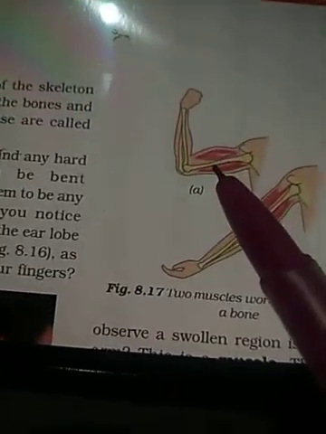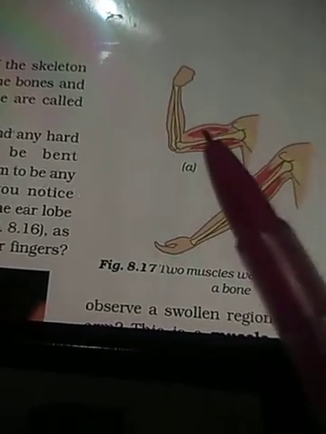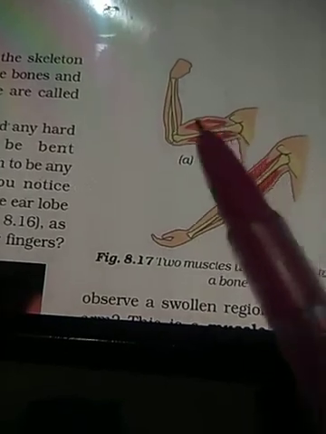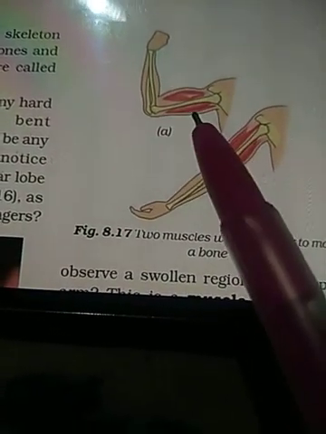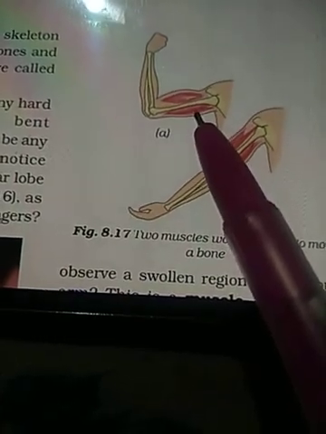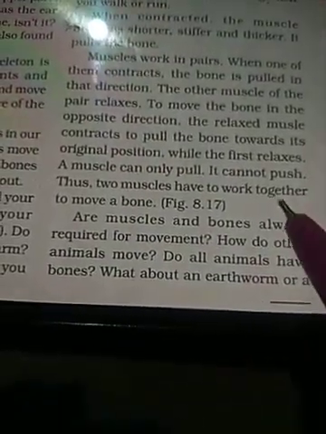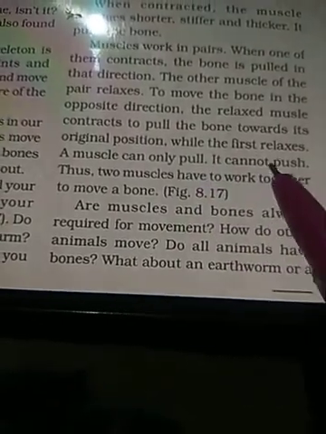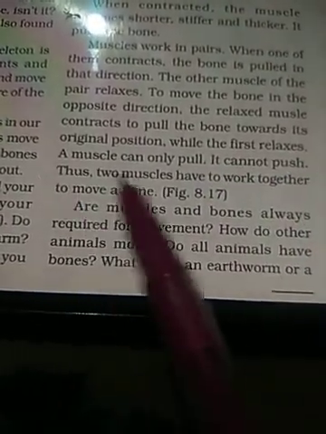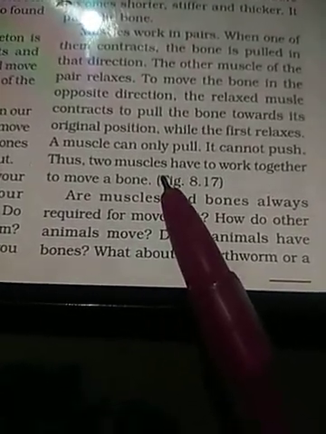When the arm is moved closer towards the shoulder, the muscles on the upper side of the bone contract and the muscles on the lower side of the arm relax. So the other muscle of the pair is relaxed when one is contracted. Muscles can only pull. They cannot push. Thus, two muscles work together to move a bone.